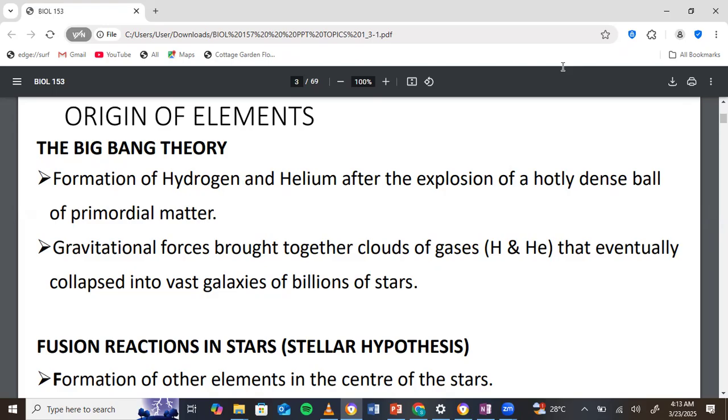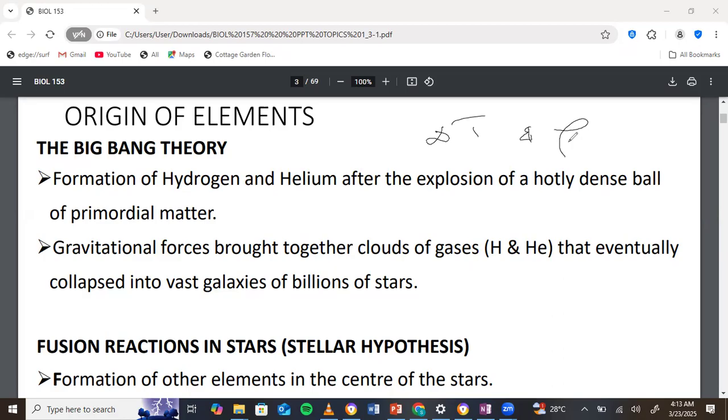Good. And so it gives an idea that the expansion has been continuous. That's the belief. Now, the theory says that the whole universe was formed from a singular atom that exploded. The singular atom had infinite temperature and infinite density. And out of the explosion of this singular atom, we have everything coming into being, right?